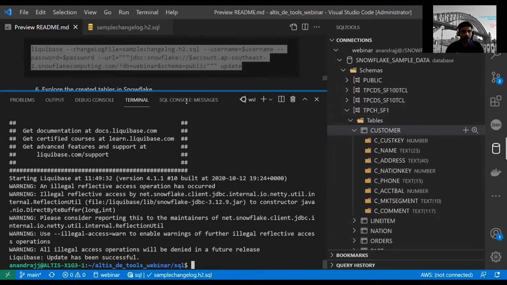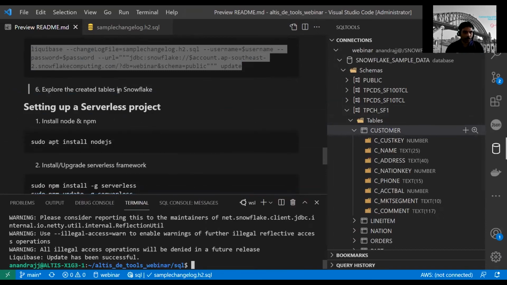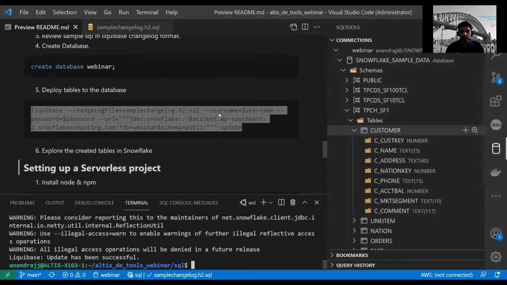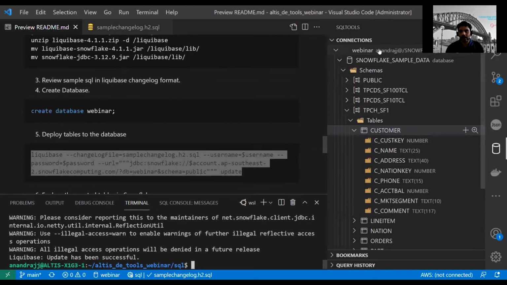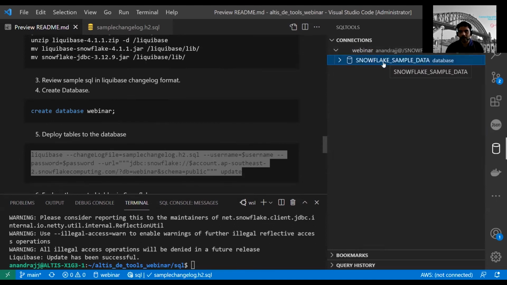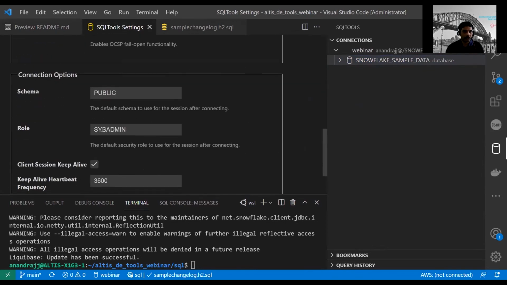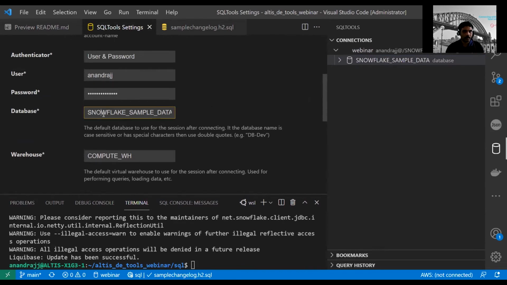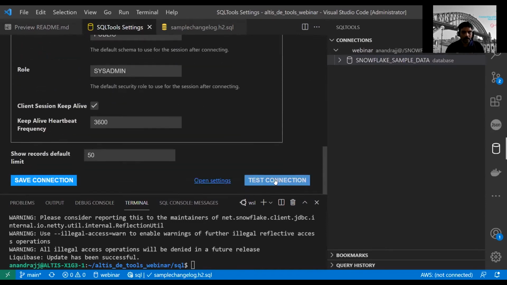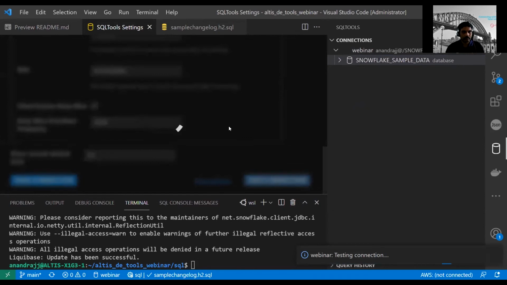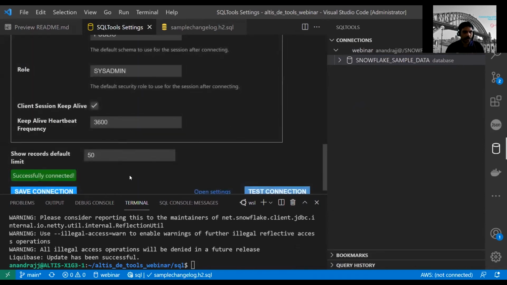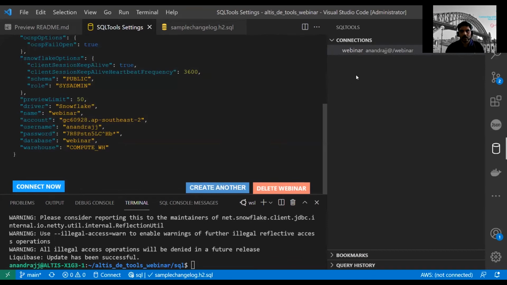What I'm going to do now is explore the created tables using my SQL tools. Because we were connected to the Snowflake sample data database, let's edit this connection and connect to the new database. Edit connection. Let's go to schema. Not there. Yeah, webinar. Let's see if it works. Test connection. Okay, it's saved, and then connect.